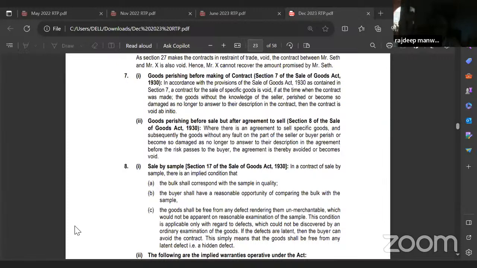Void means there's no contract. So the goods remain with the seller. So the loss will be borne by the seller. Yes or no? Got it?